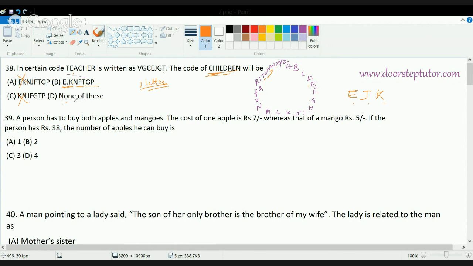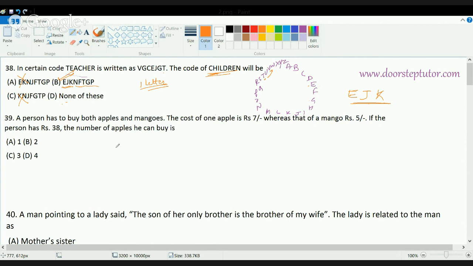Otherwise, if there was a 4th choice here, and with the first 3 letters you can judge which of these are correct, you can surely say that we'll go for choice B, and you don't even need to solve the complete question. So it's very important to see the choices as well as the question while solving reasoning questions. Don't keep on blindly solving the question and wasting time.